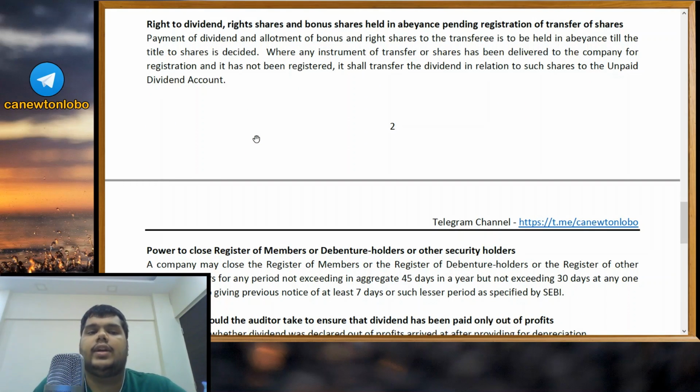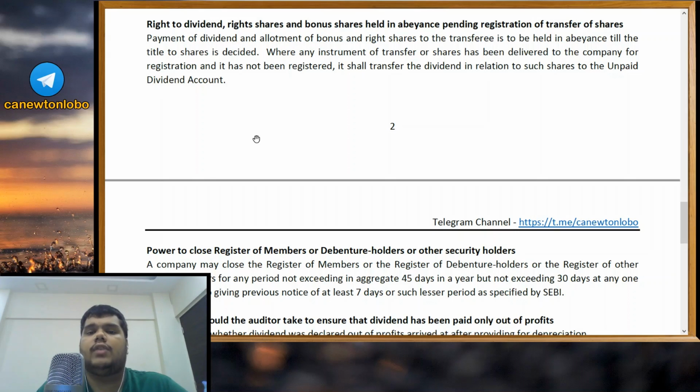Next answer, right to dividend, rights of shares and bonus shares held in abeyance pending registration of transfer of shares. Now, payment of dividend and allotment of bonus and right shares to the transferee is to be held in abeyance till the title to shares is decided. So in case there is a dispute regarding the title of shares, as to who is holding the legal title to the shares, then payment of dividend and allotment of bonus and right shares can be stopped. We may have to delay it till we have clarity on who is the title holder.